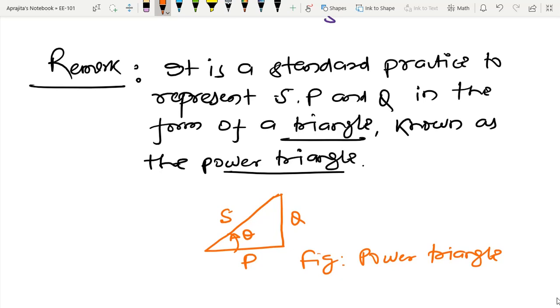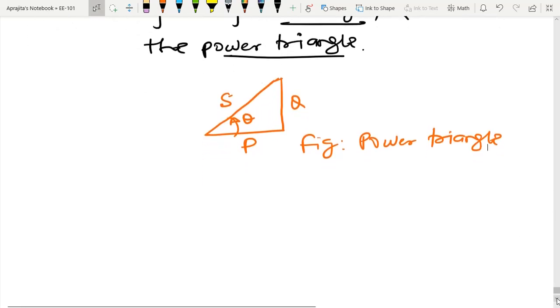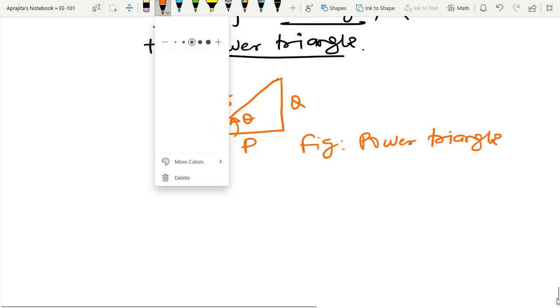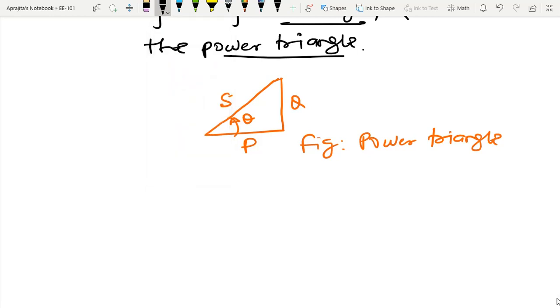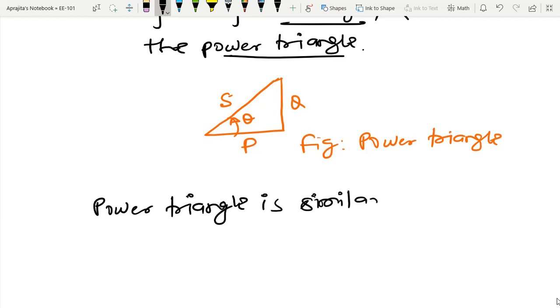So basically this power triangle is also similar to the impedance triangle. So I am going to write this. Power triangle is similar to the impedance triangle.